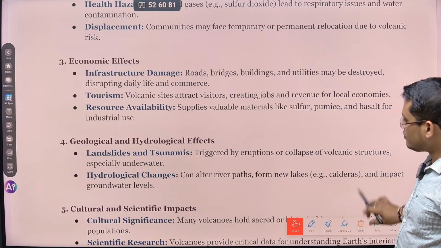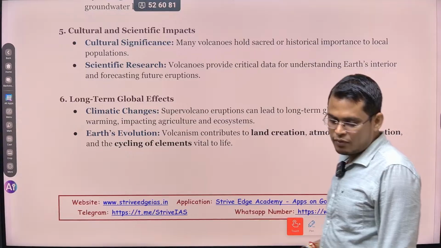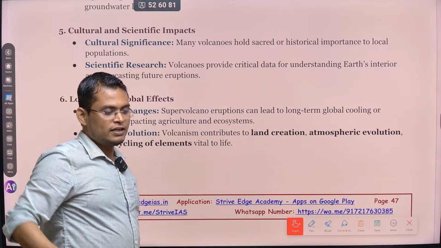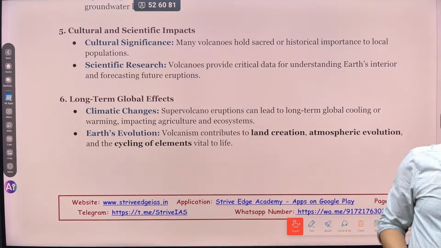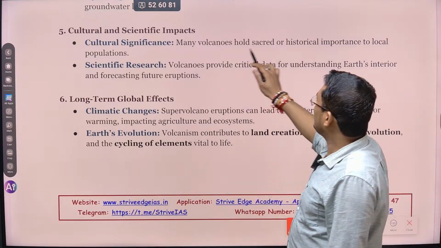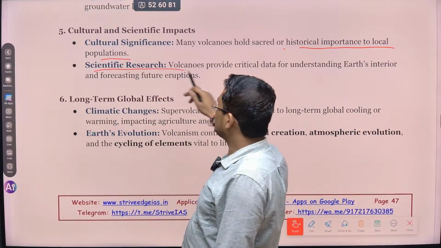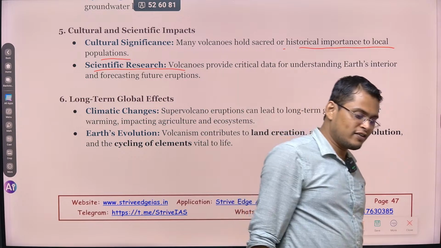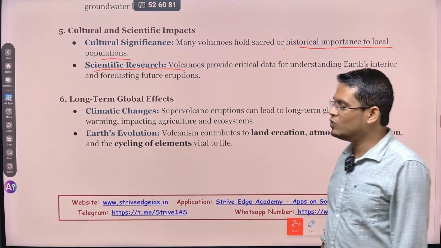So next one is about the cultural and scientific impact. On the cultural side, you can say the hot water places like Taptapani and Manikaran. All these regions are known for cultural and religious significance. Many volcanoes hold sacred historical importance to the local population. And for scientific research, because we have never visited inside the earth, whenever there is a volcanic eruption, it provides a lot of valuable information to us.